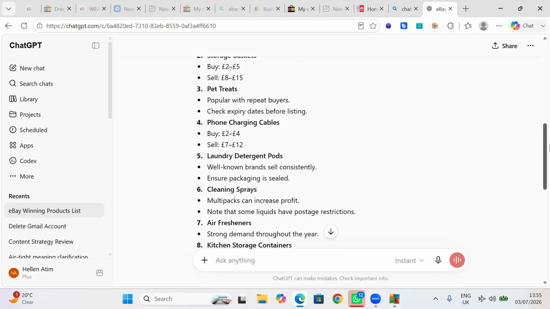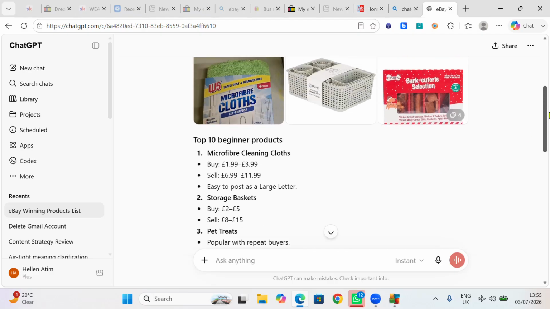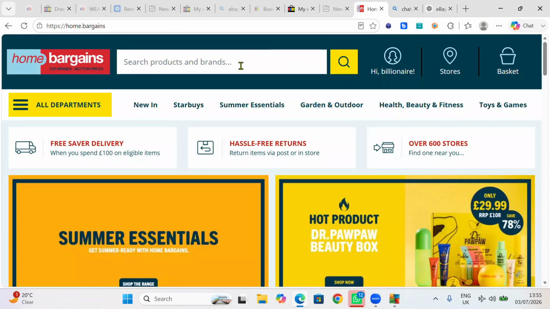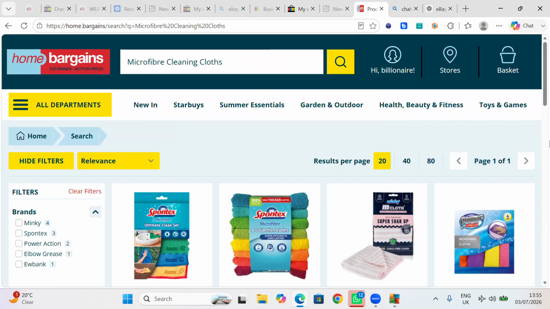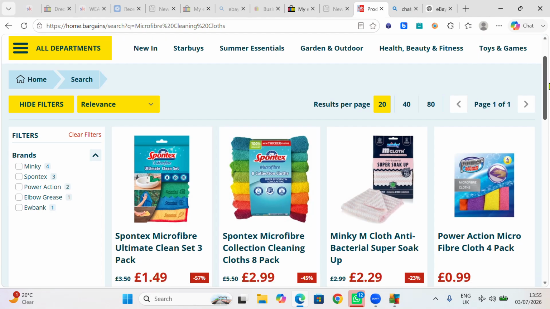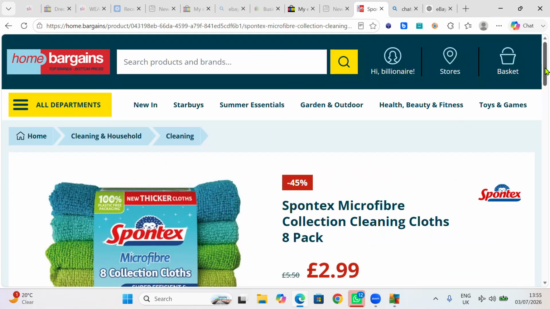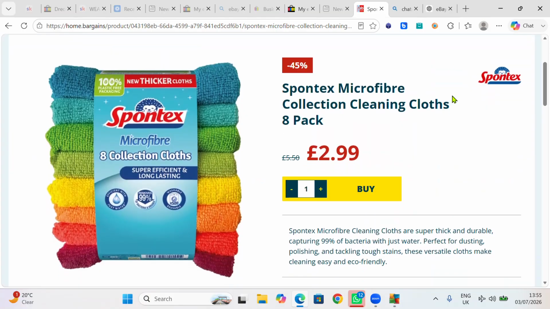Now, I'm going to pick one. Let me see if Home Bargains have this. I'm going to copy it. We go to Home Bargains, and I'm going to put this here, and let's see if they have it. Good. Look at what they have. So they have this one, an 8 pack of this. Can you see it? 8 pack, and it's £2.99.